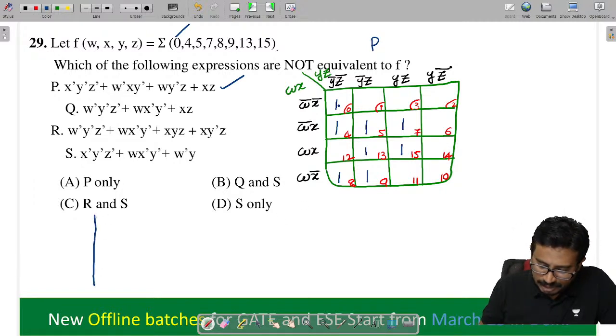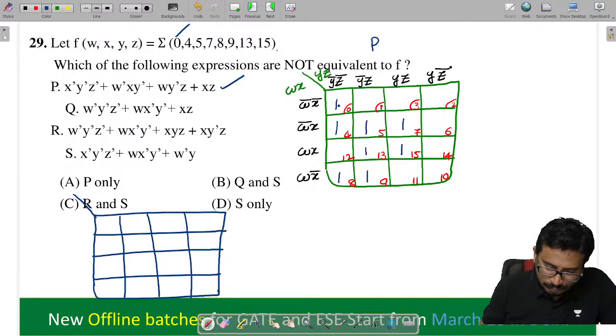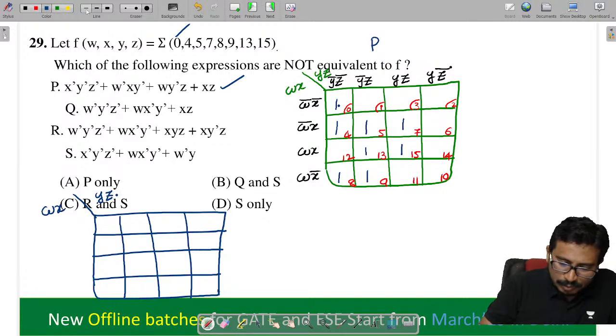Now this is P, we simplified. Next, right, so here w x y z. Now do simplify here also.